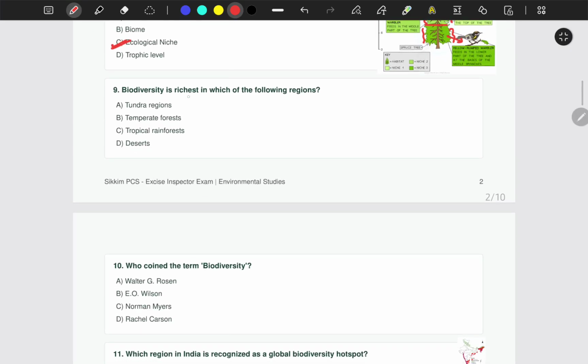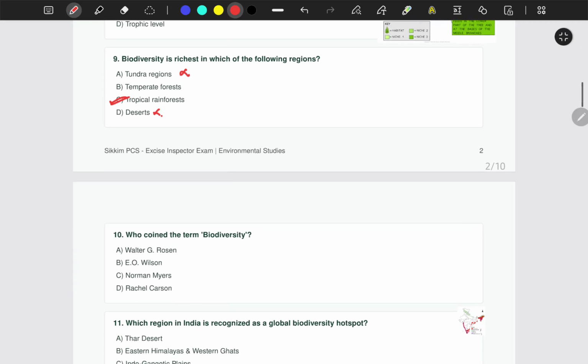Question number 9. Biodiversity is richest in which of the following regions? Tundra region, temperate forest, tropical rainforest, or deserts? See, deserts you can eliminate, right? And tundra region is a very cold region, so you can eliminate this also. Between temperate forest and tropical rainforest, we know that tropical rainforest is the correct answer. Tropical rainforest has the richest biodiversity.